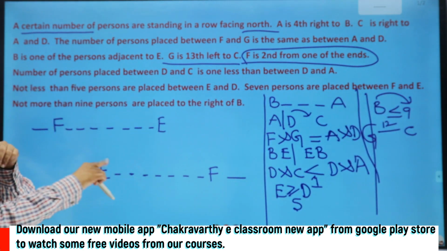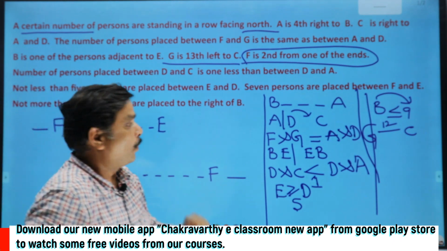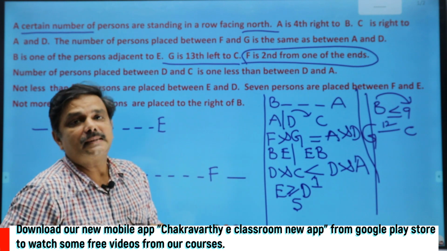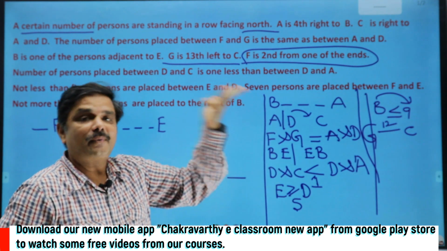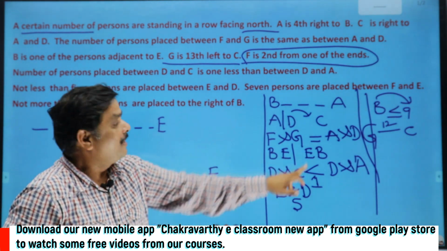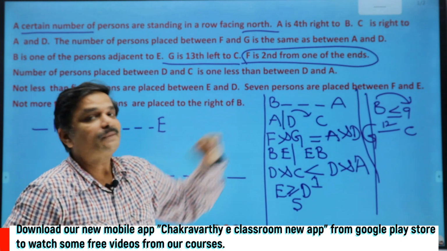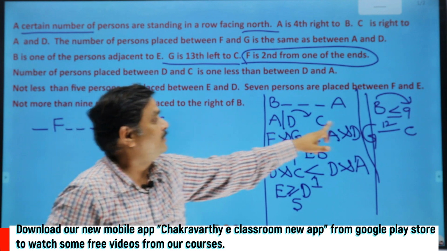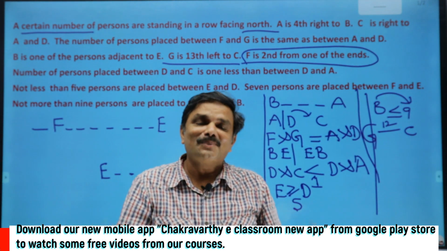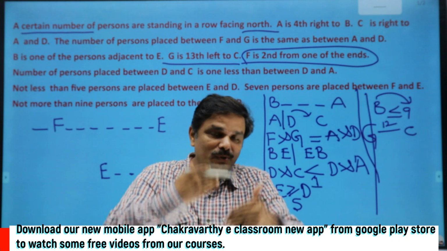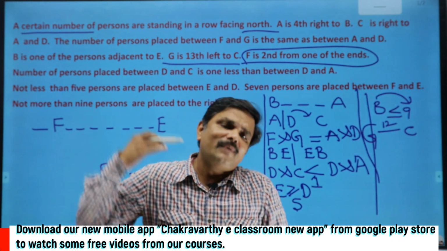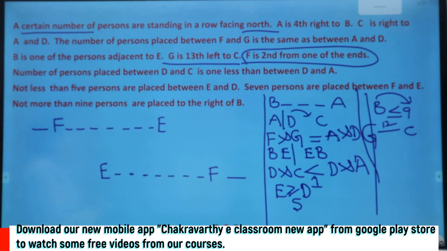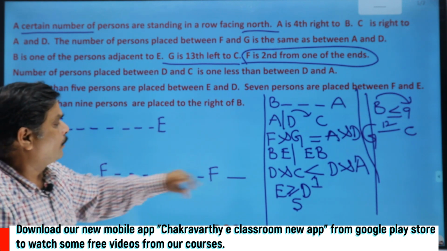Okay, now it's clear. I'll just explain this one in a proper way. See this one. Based on the position of E, I can find out B's. Based on B, we have done this type of questions, many questions in our course, right? Based on B, I can find out A's position. Based on E, I can find out D and C. And based on C, I can find out G. As simple as this one. But you have to do this one in a very quick way, very quick, that too taking all the possibilities into consideration. For example, let's start with this one.